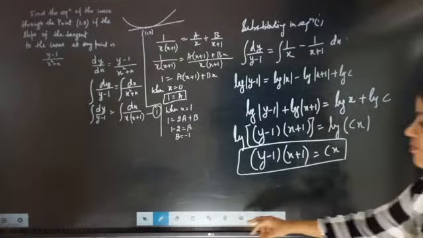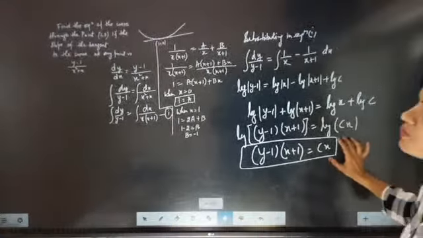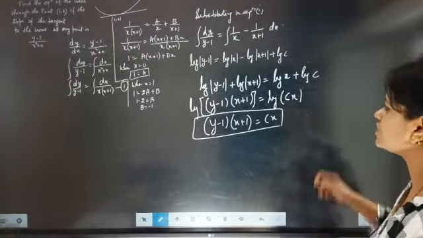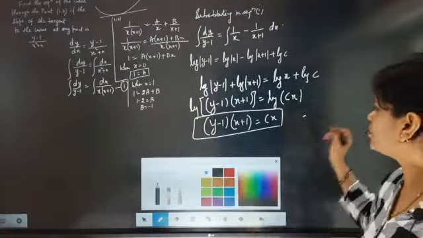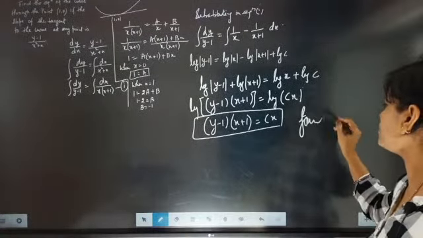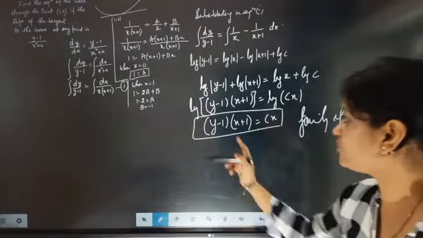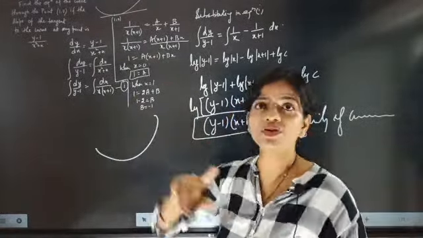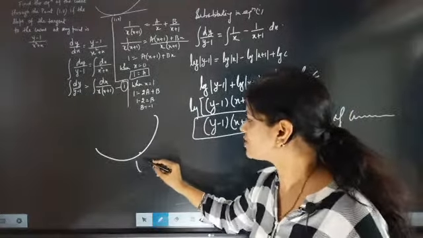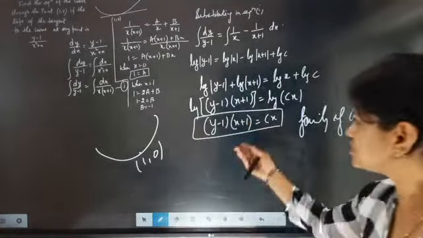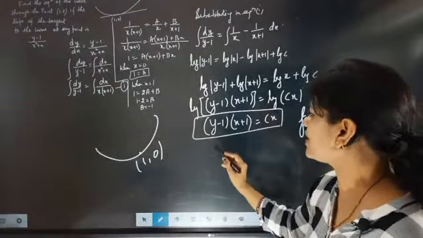But we are talking about that curve which has the point 1, 0. The family of curves for the differential equation is coming as this, but we have to take that curve in which the point is given as 1, 0. So just substitute that one. x is 1, y is 0.